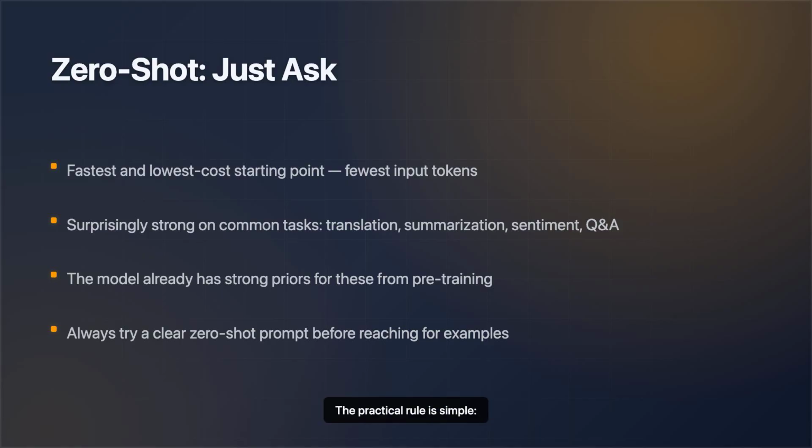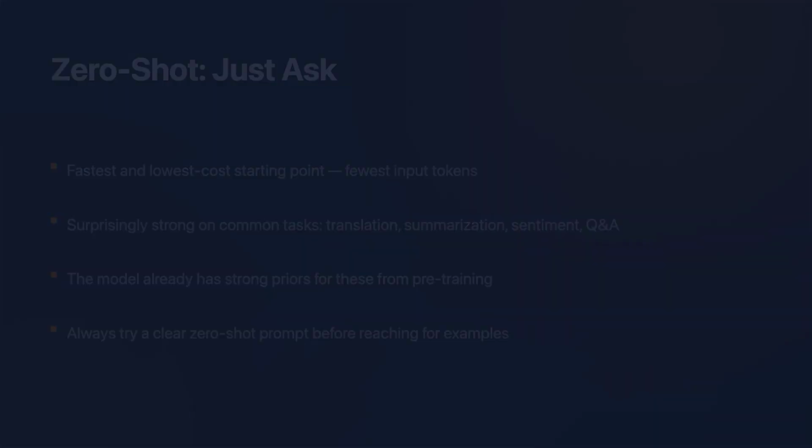The practical rule is simple. Always try a clean, well-written zero-shot prompt before you reach for examples. The most common mistake people make is skipping straight to few-shot when a clear instruction would have worked.